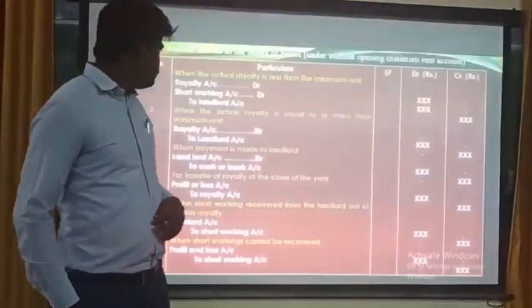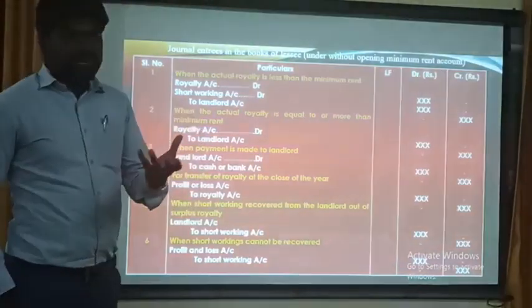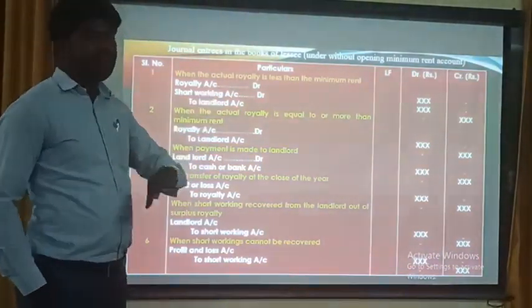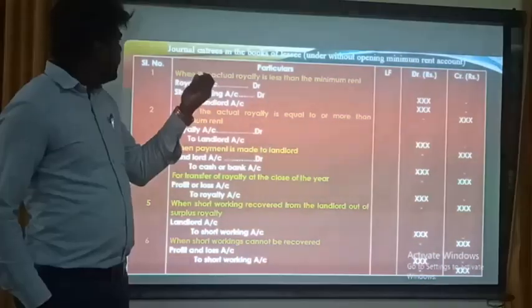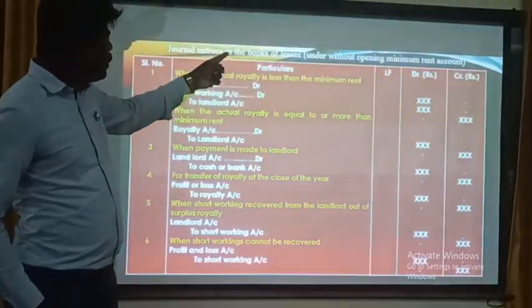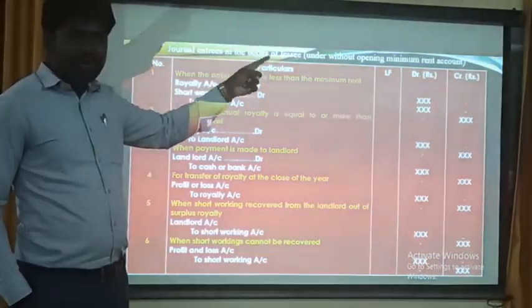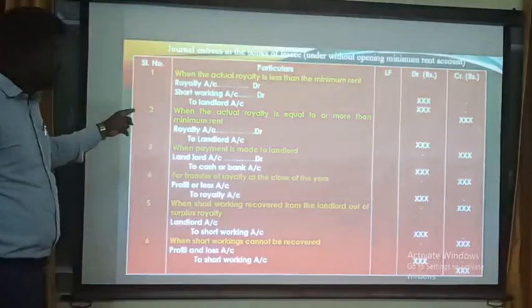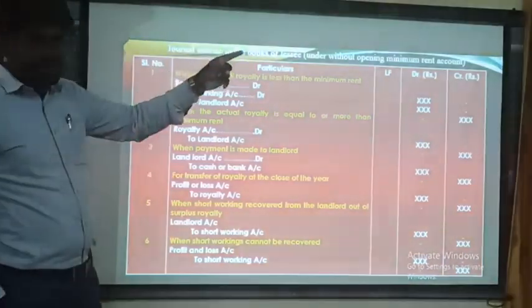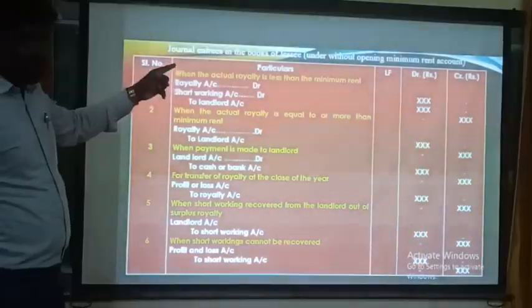Next, there are some journal entries by lessee and lessor. First, we will see the entries of the lessee under without opening minimum rent account. Yes, there are 6 entries without opening the minimum rent account of lessee.